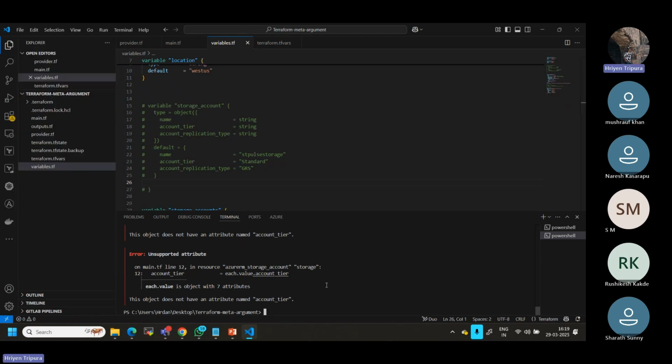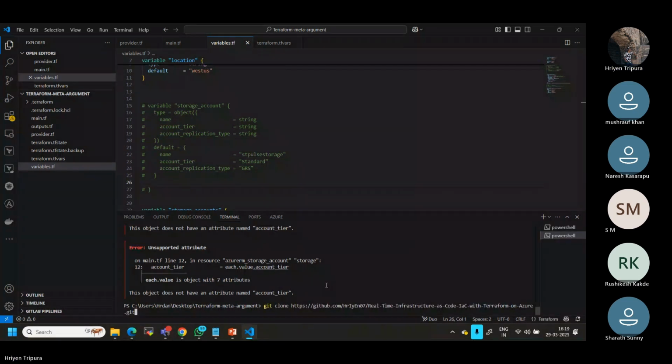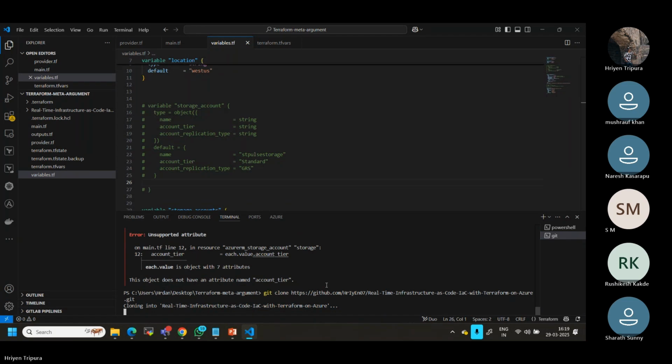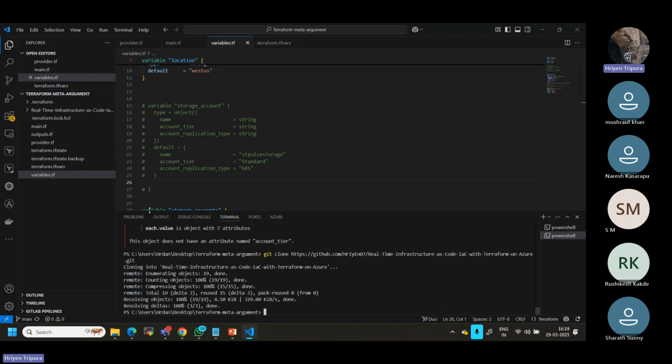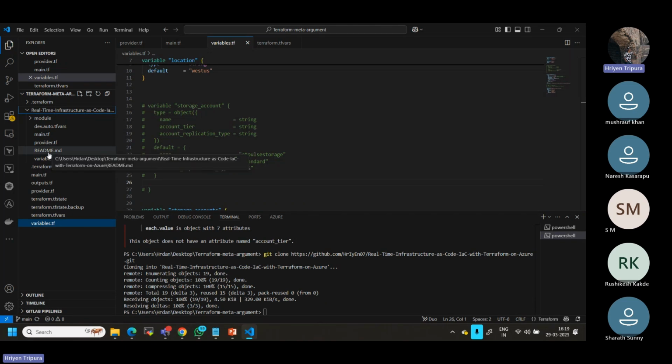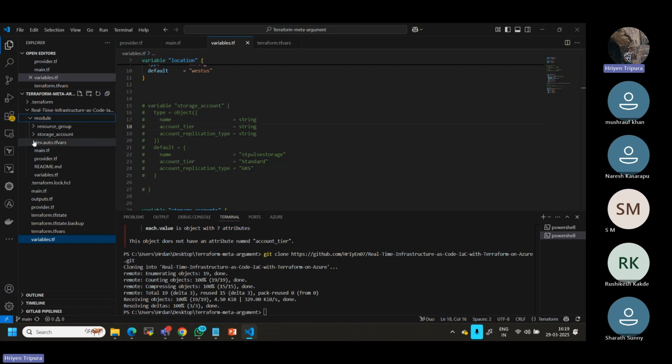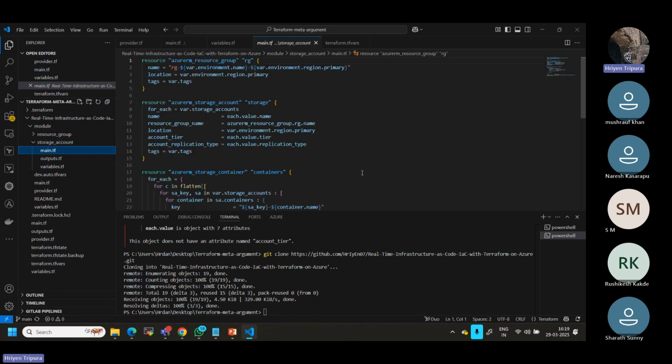Okay, let me just git clone. Because while mapping, we have to carefully map once again; if the data type is not matching, then there will be an issue. So let's not fix that, it will take a lot of time. So we will go this way.